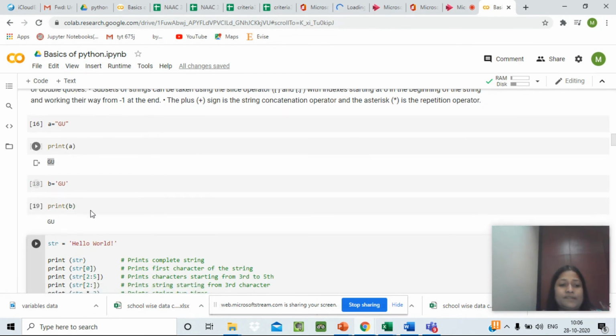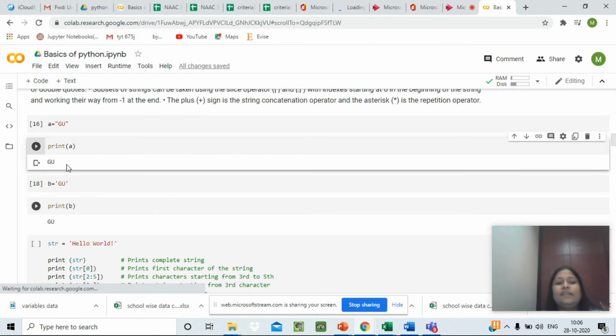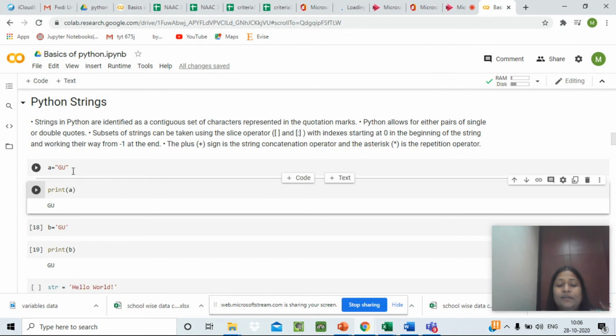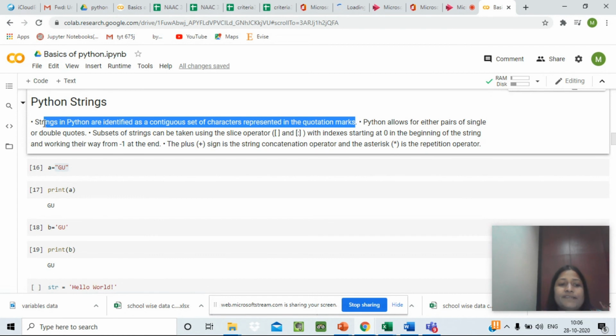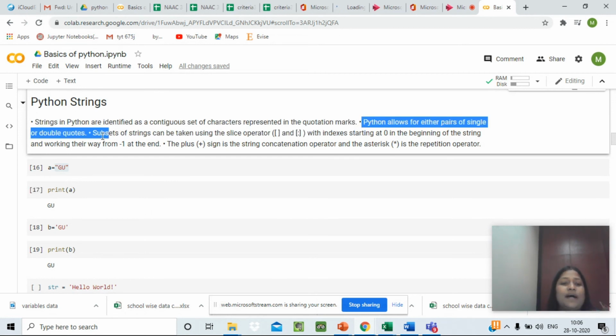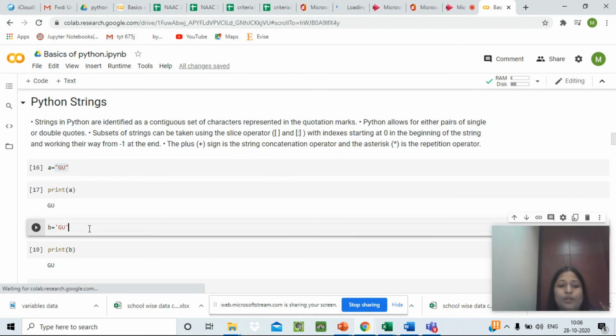Let's execute this. Again, I will get the same output, GU. This means that Python allows us to use strings either in double quotes or single quotes without any difference. So this was the first string feature that we have seen, that it can be represented in quotation marks, and Python allows us to use either pairs of single or pairs of double quotes.